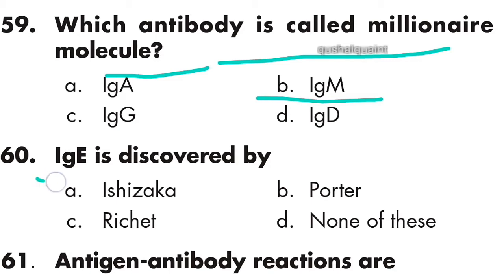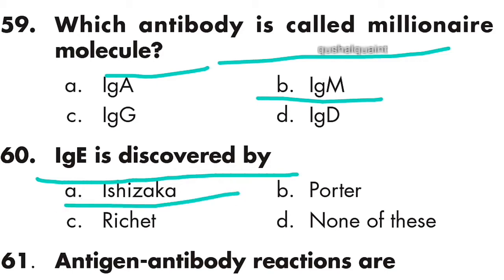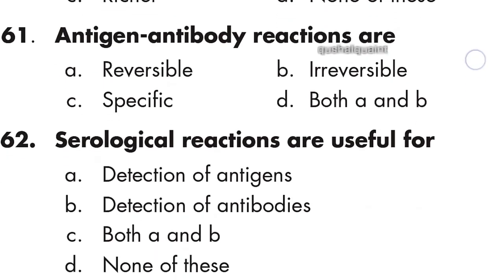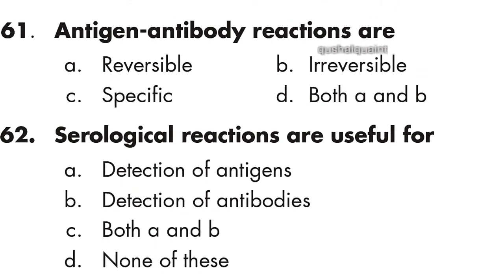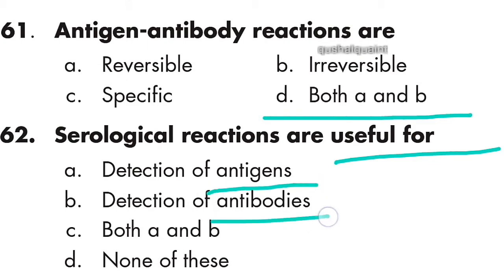Next question: IgE was discovered by Ishizaka. Option A is right, Ishizaka. 61st: antigen antibody reactions are reversible and irreversible, both A and B. Option D is right. 62nd: serological reactions are useful for detection of antigens and detection of antibodies, both A and B. Option C is right, both A and B.